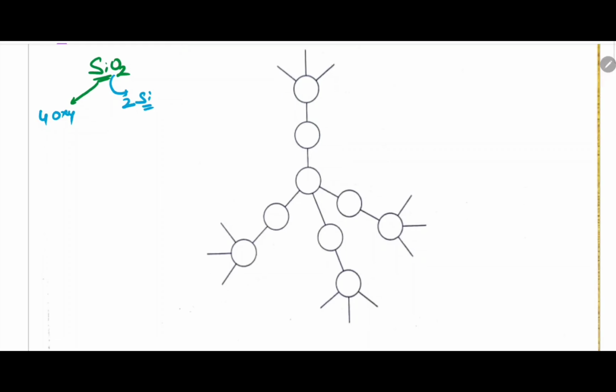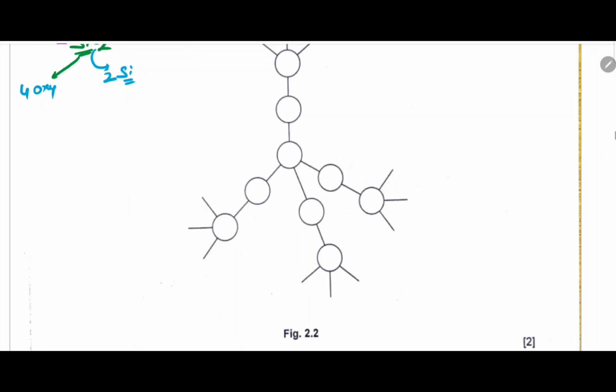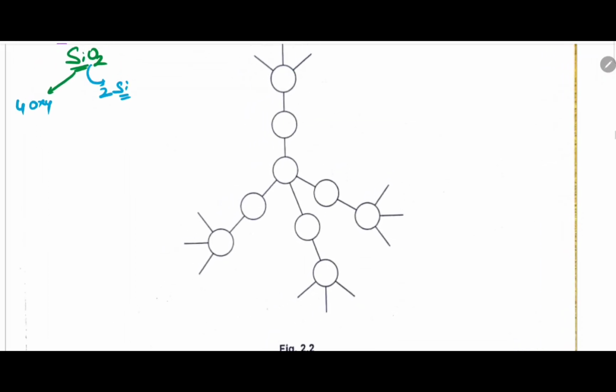Thus, I will fill this diagram on the basis of this. Each oxygen atom is connected to 2 silicon atoms, and each silicon is connected to 4. That means there will be a central silicon, and these 4 sides, tetrahedrally, 1, 2, 3, 4, will be oxygen atoms. So the first part is complete.